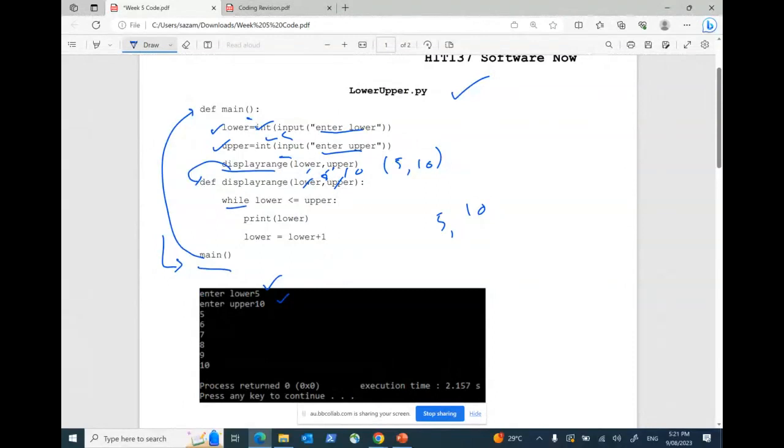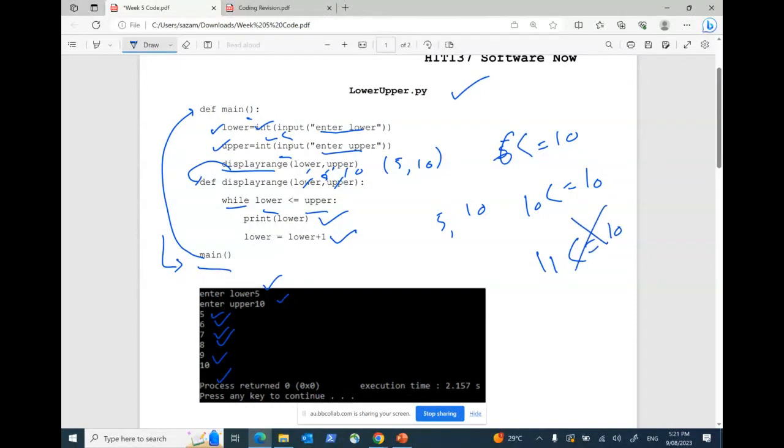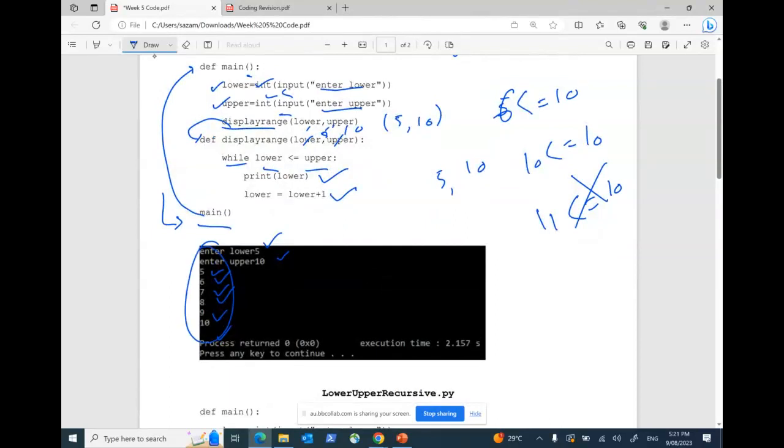Okay. We have used a while loop. As long as lower is less than equal to upper, print lower. So that is 5. Then lower equals lower plus 1, which is 6. Again, print 6, 7, 8, 9, 10. So 10 is less than equal to 10. That's perfect. And then once lower goes to 11, this is false, then it will terminate, right? So at the end, we get this particular output.